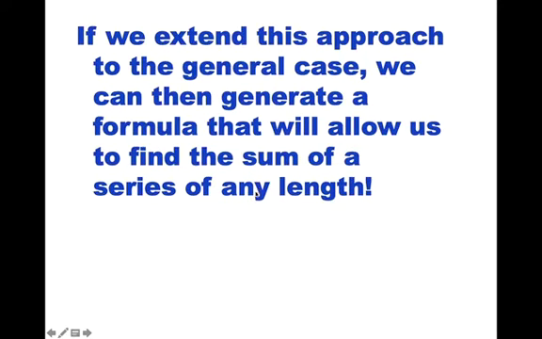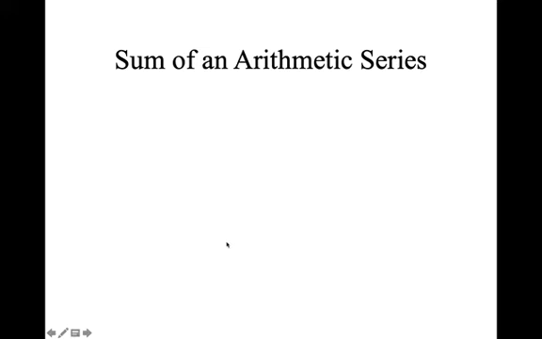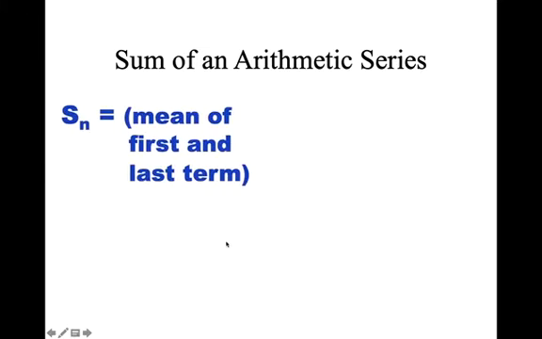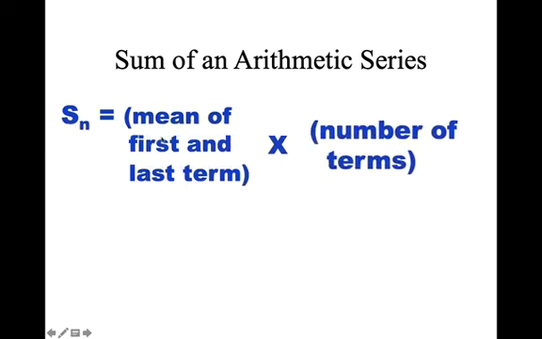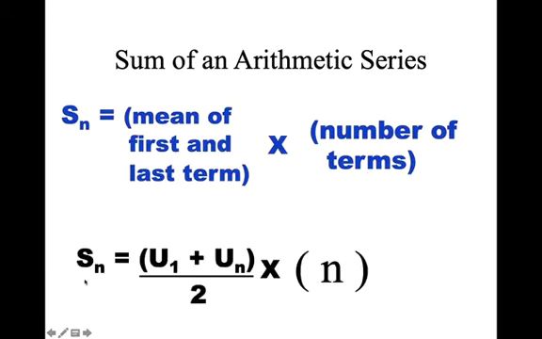So if we extend this approach to the general case, we can generate a formula that will allow us to find the sum of a series of any length. So for the sum of an arithmetic series, we are going to find the mean of the first and last term and multiply it by the number of terms. So to find the mean, I take the first term plus the last term, divided by 2. That's how I'm finding the mean. And I'm multiplying by the number of terms. That's our formula. That's the idea of our formula.